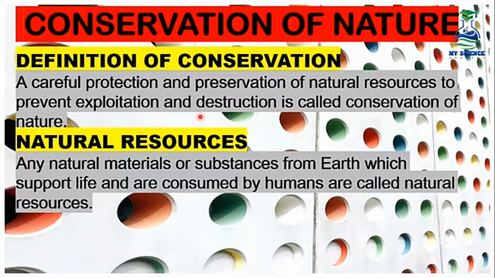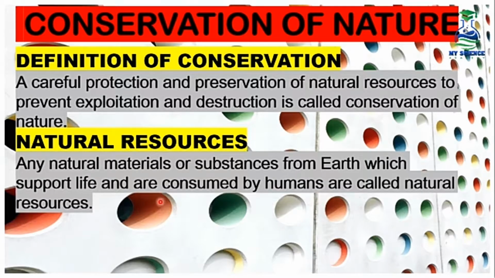In this lesson, we shall be discussing conservation. So what is the definition of conservation? It can be defined as the careful protection and preservation of natural resources to prevent exploitation and destruction. Remember, we talk about natural resources in the definition. So what are natural resources? They are any materials or substances from the earth which support life and are consumed by humans.